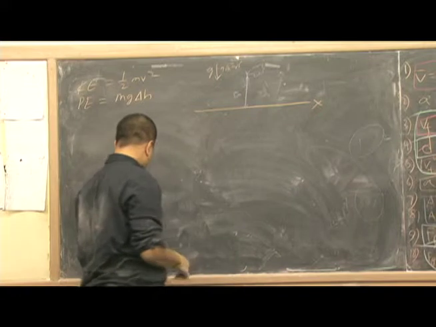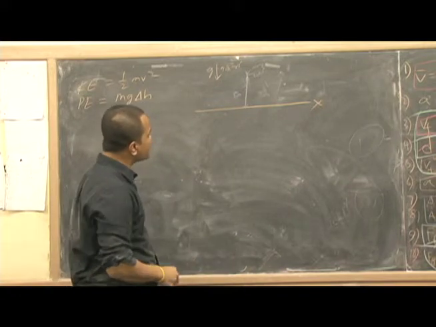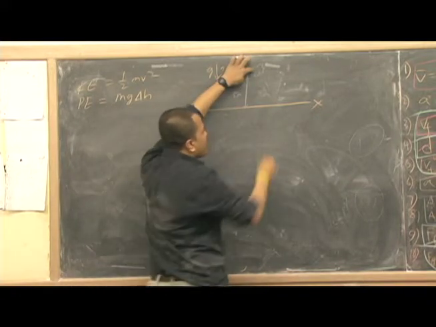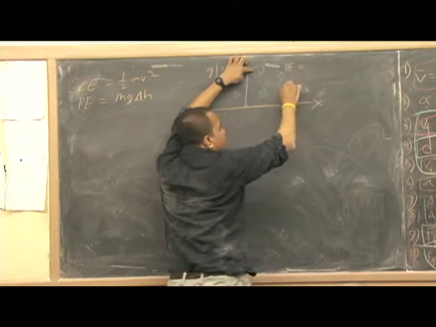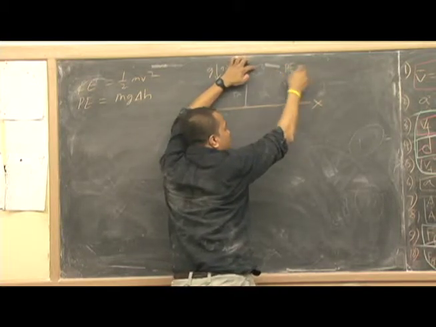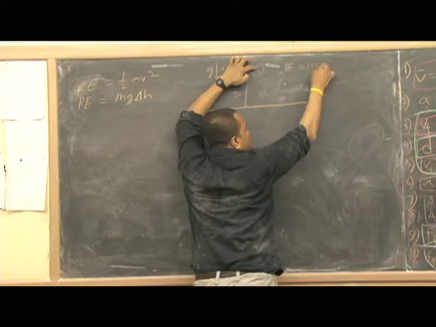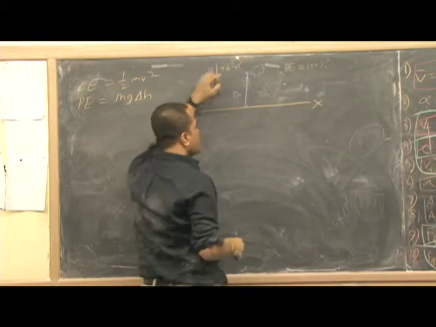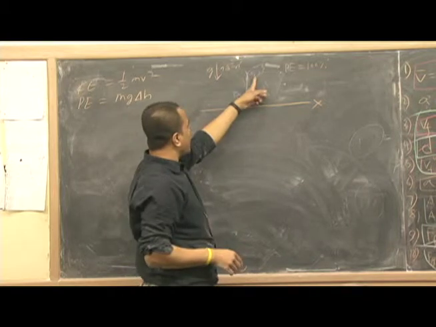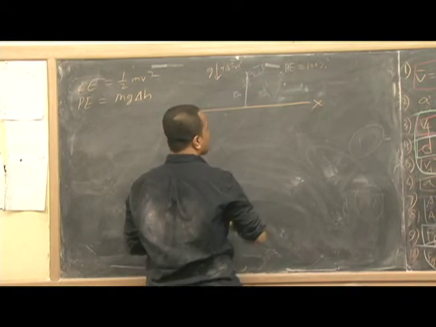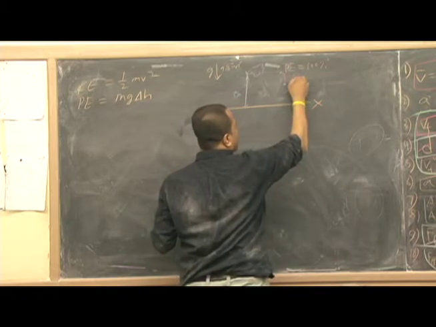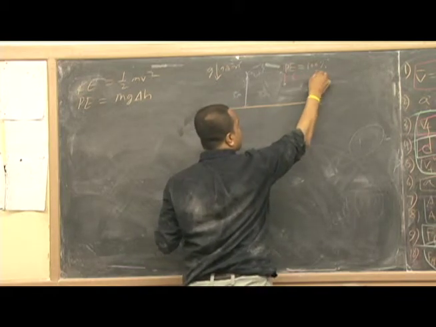So what is the potential energy of this rock right here? The potential energy of this rock is 100%. And what is the kinetic energy of this rock? The kinetic energy of this rock is 0%.